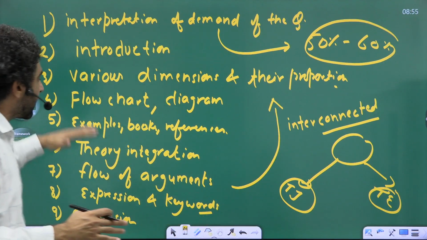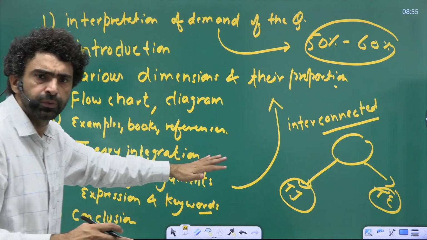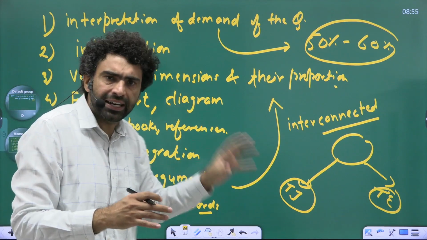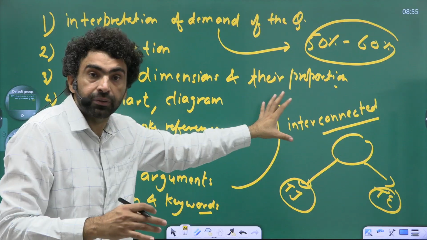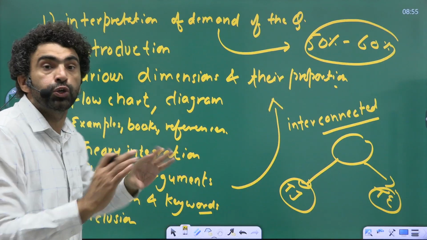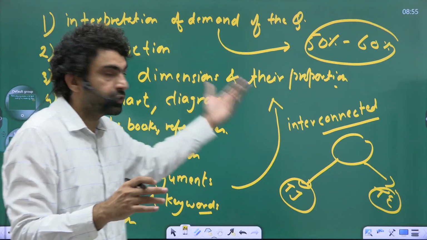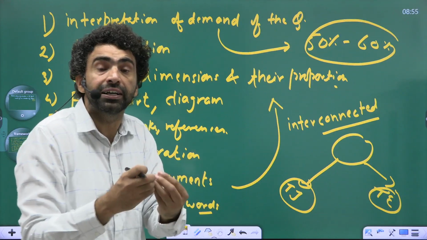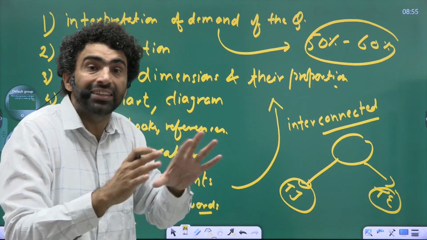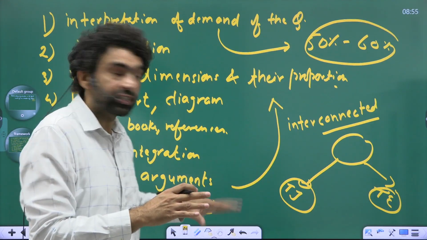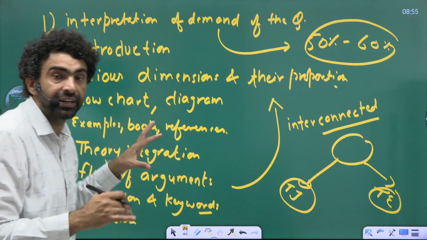Now comes the examples, books and references. So if you are able to interconnect this particular question with a contemporary example, your job is done. And if you remember any book where the theory of education and theory of justice has been prominently mentioned, you can write that too. Suppose in this context, we can write that in contemporary times, we see